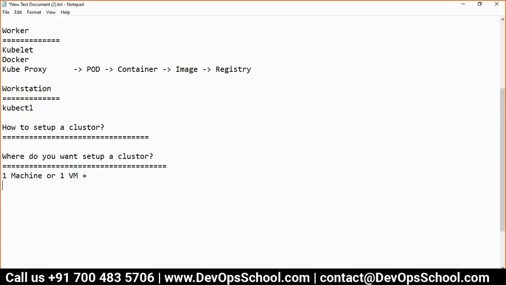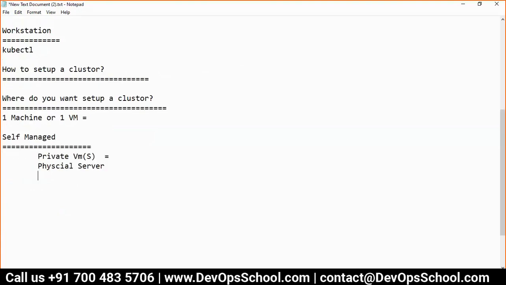No problem. If you want to set up a cluster in your private VMs, multiple VMs. I said VMs, remember, S, I'm adding, mind it. Multiple VMs, you have a solution. You want to set it up in a physical server, we have a solution. You want to set up self-managed? That means who's managing this cluster? You.